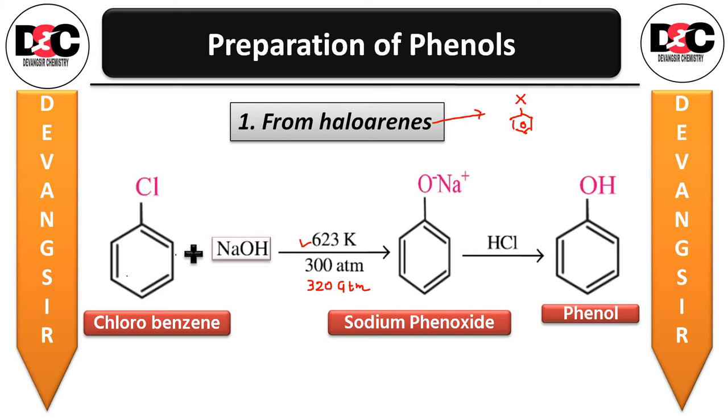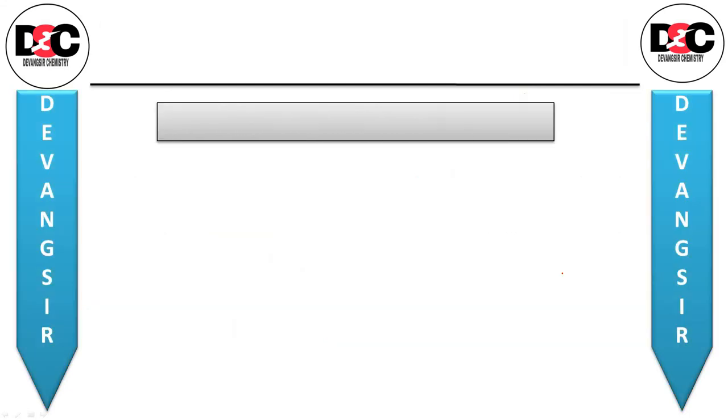Again, chlorobenzene reacts with sodium hydroxide at 623 Kelvin temperature, 300 atm to 320 atm pressure. You will first get sodium phenoxide. Acidification of the sodium phenoxide will give you the phenol. So this was the first preparation of phenol. Now the second one.